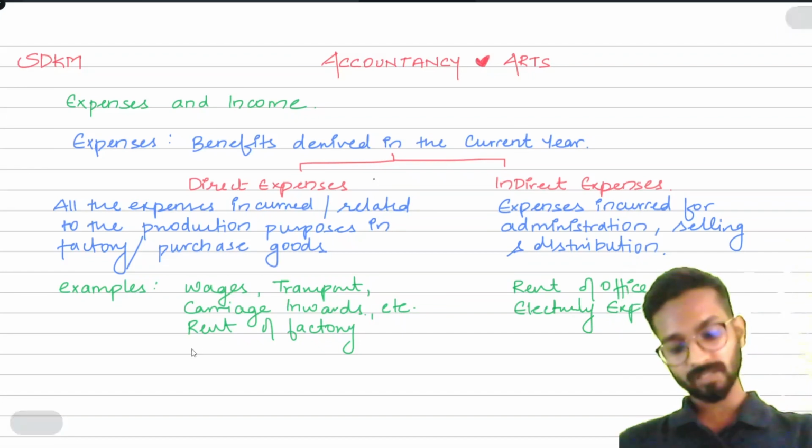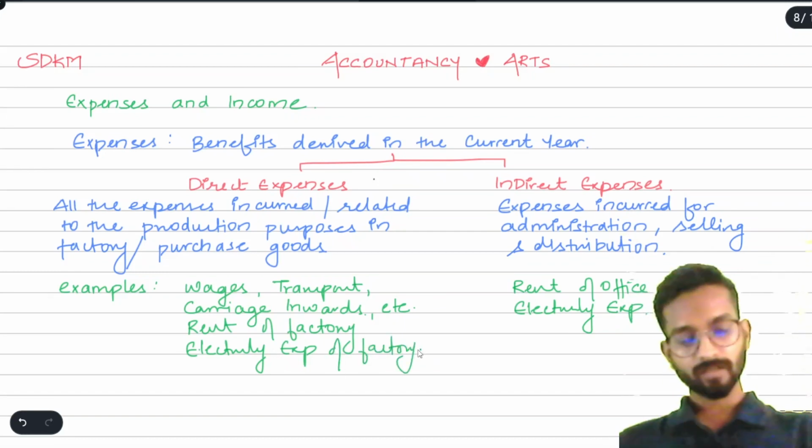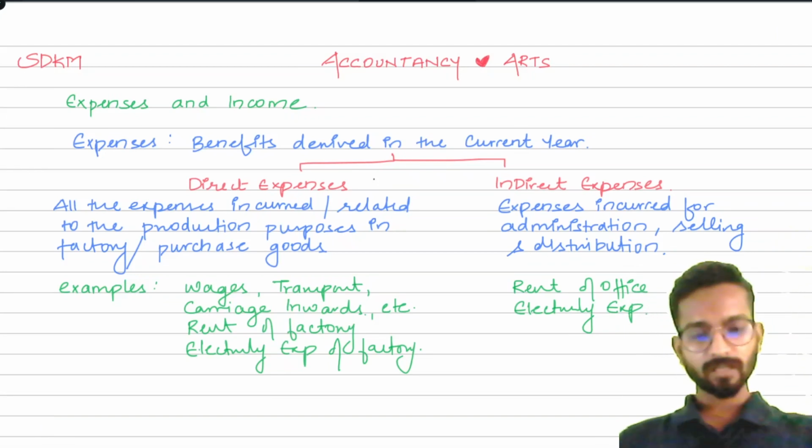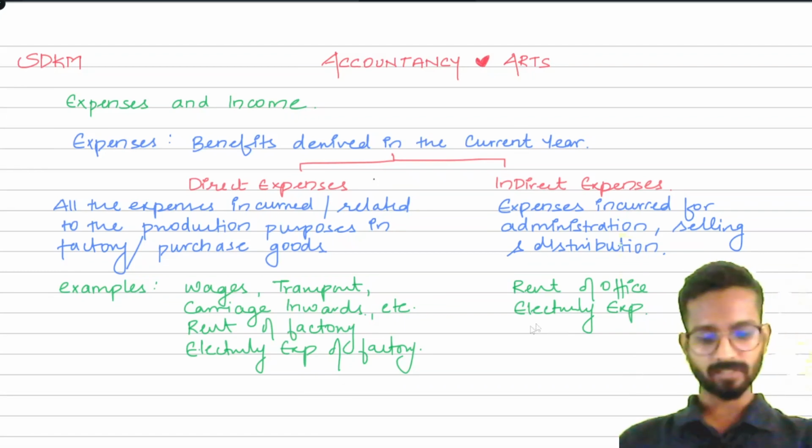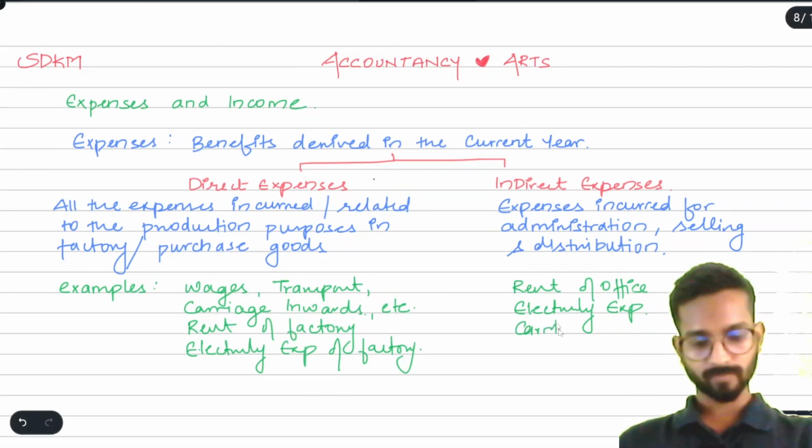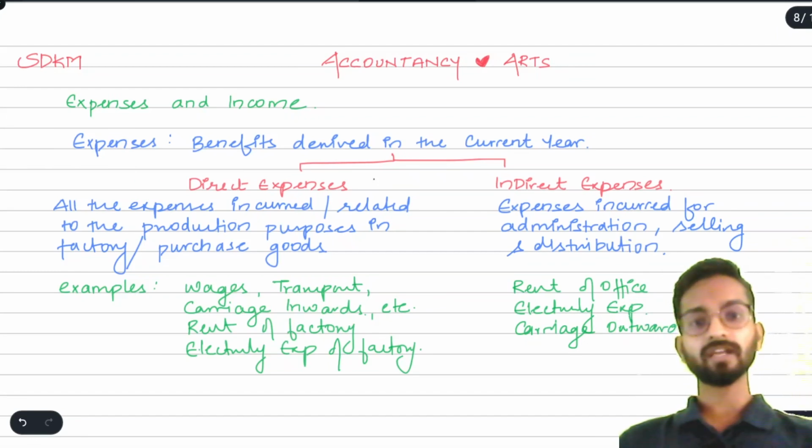But if they say in the question electricity expense of factory, then it will again come here. Understood? Like this, all the expenses such as carriage outwards also, those all are indirect expenses, carriage outwards, and so on, which are not related to the production.